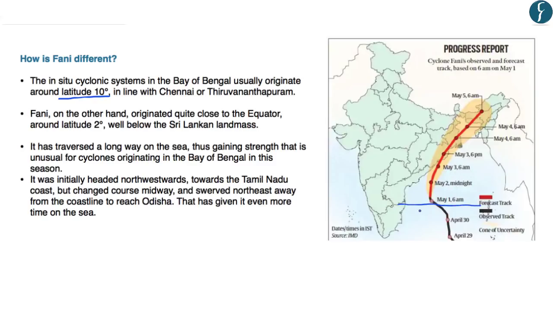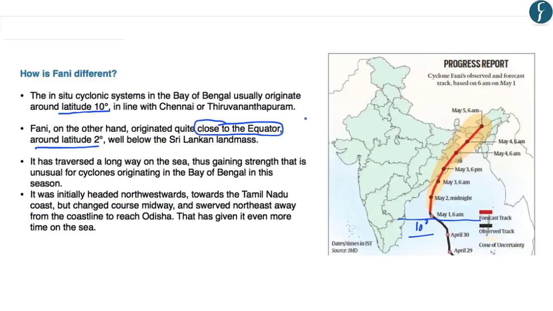However, in the present scenario, Cyclone Fani has originated very close to the equator. So the place of origin of Cyclone Fani is different as compared to the other cyclones which develop in April and May.